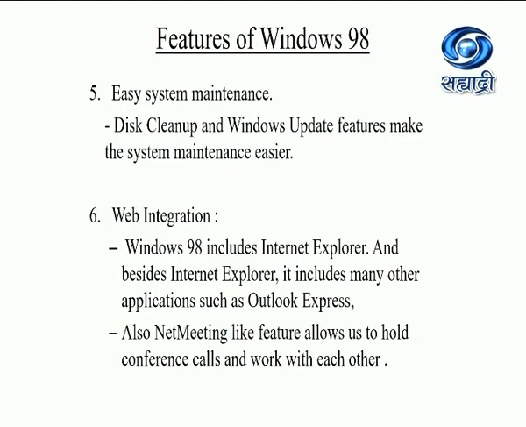Next feature is its easy system maintenance. Disk cleanup and Windows update features of Windows 98 make system maintenance easier. Next is its web integration. Windows 98 included Internet Explorer for the first time, and along with it, applications like Outlook Express were also included.